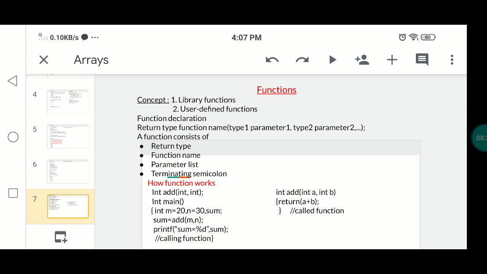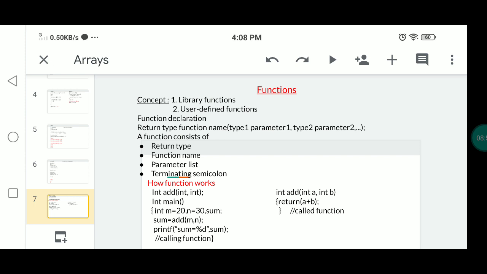So because of this, the first reason we are using functions is reusability. The second reason is abstraction. Once a function is defined, it can be reused over and over again. This is reusability. Once you define a function, it's reused.